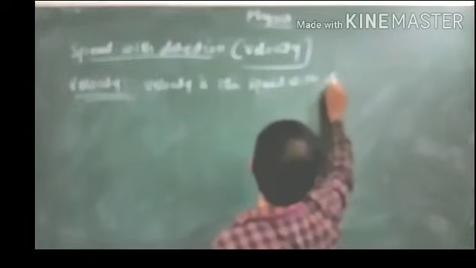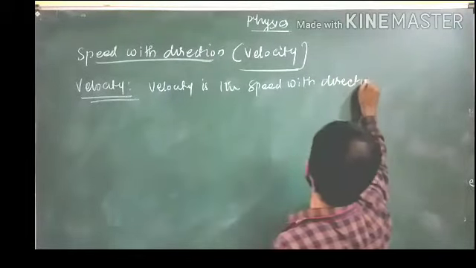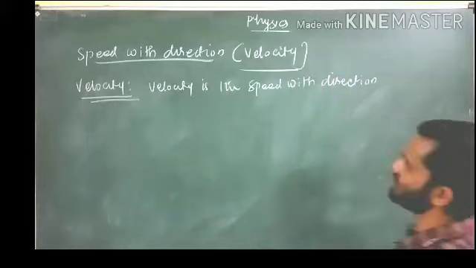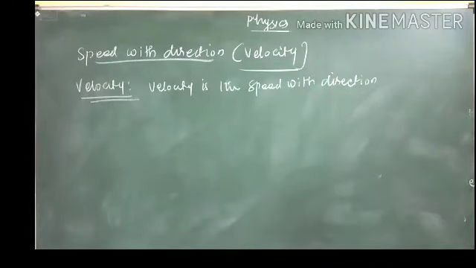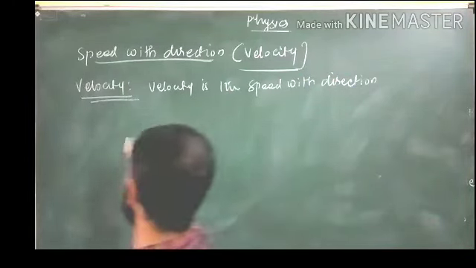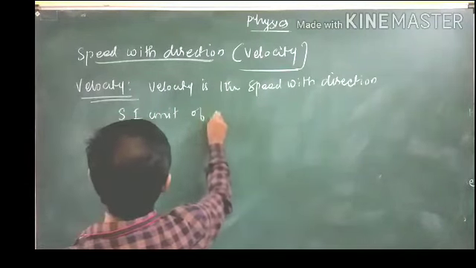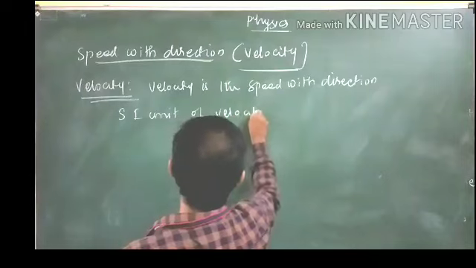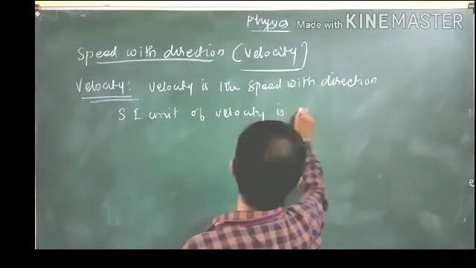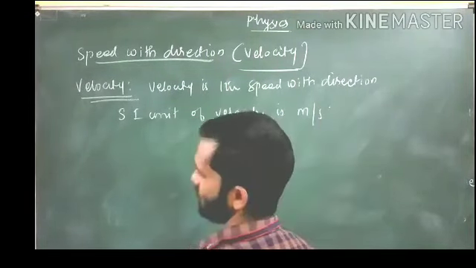Velocity is the speed with direction. Velocity is the speed with the direction. SI unit of velocity is meter per second. Okay.